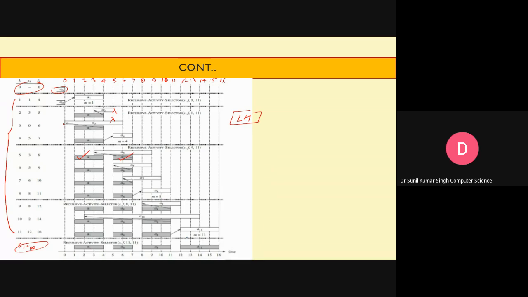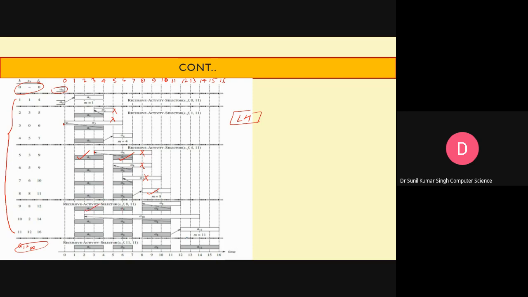Now A5 starting time is here. It is going to begin before the finishing time of A4, so it cannot be scheduled. Similarly, A6 and A7 cannot be scheduled. And look at here, A8 is going to begin after the finishing time of A4, so A8 can be scheduled.